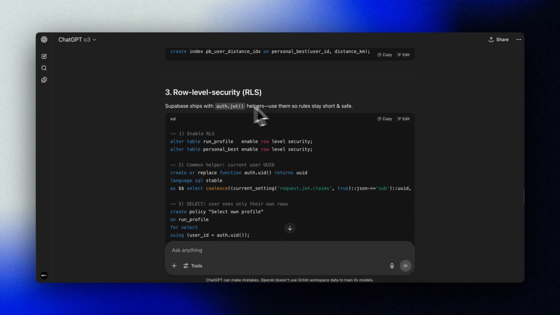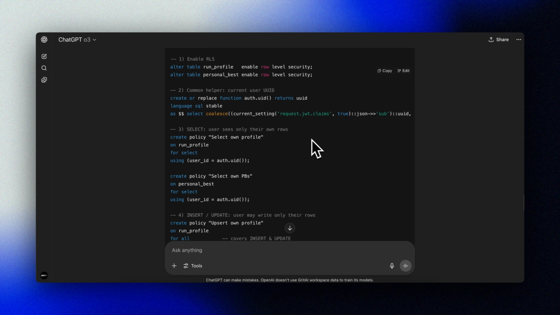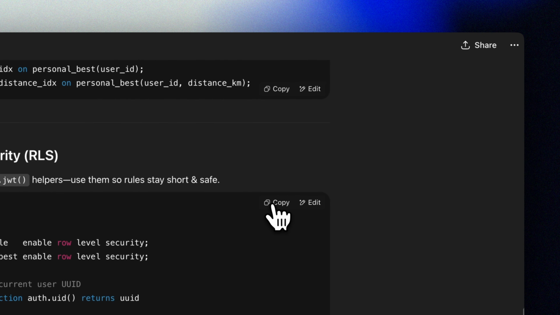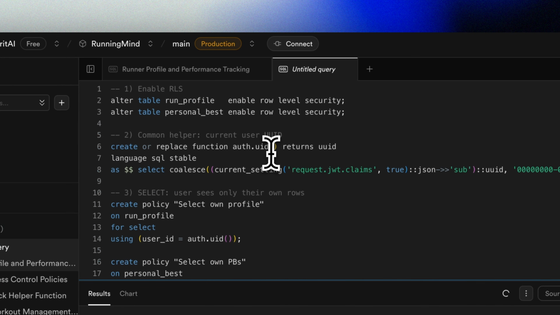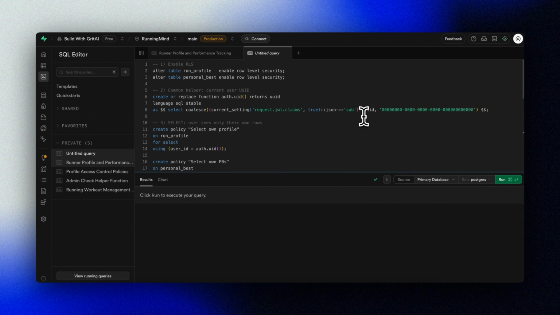As we did in our last video, we'll copy the RLS policies from O3 and paste them into the SQL editor in Supabase. Make sure you check out our previous video in case you missed it and want to learn more about RLS policies.